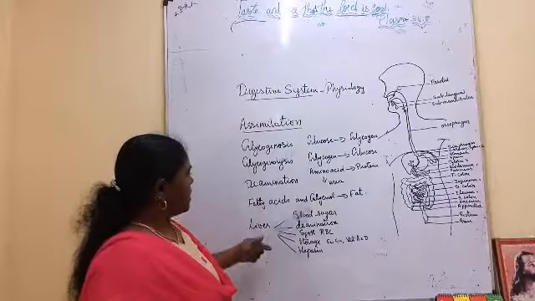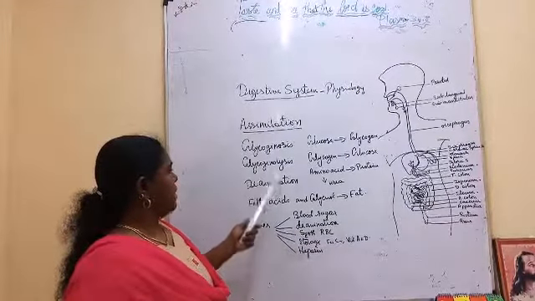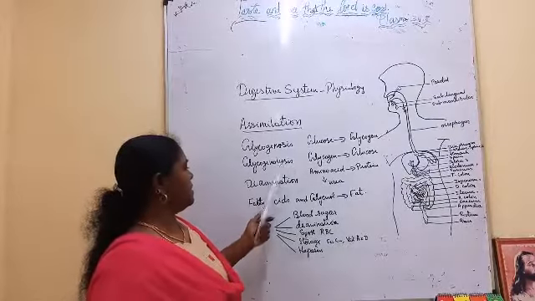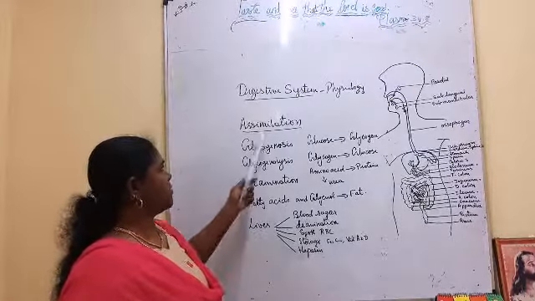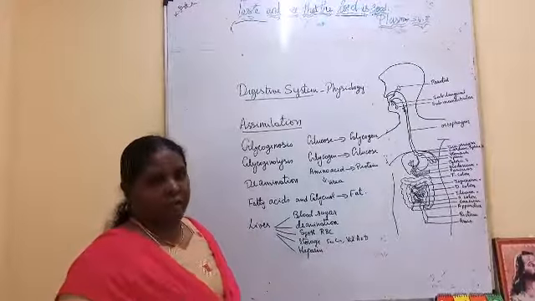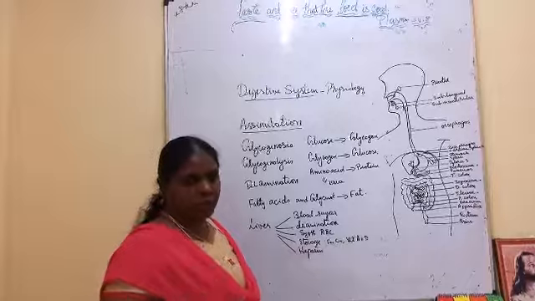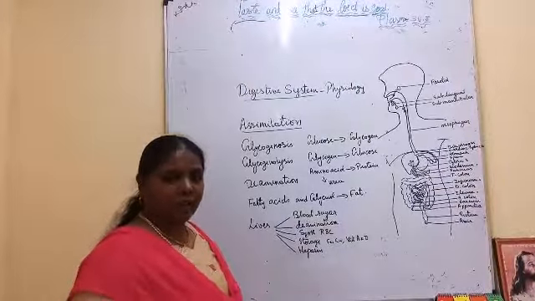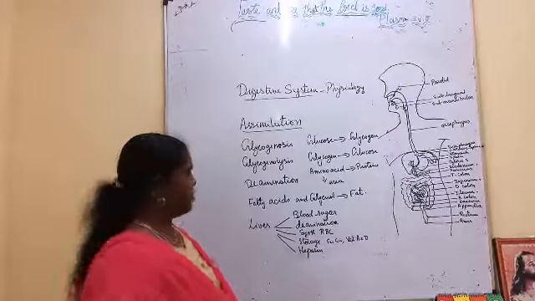So all these processes, glycogenesis, glycogenolysis, deamination, and fat storage, come under assimilation. Ingestion, digestion, absorption, assimilation, egestion. Undigested food is sent out in egestion.